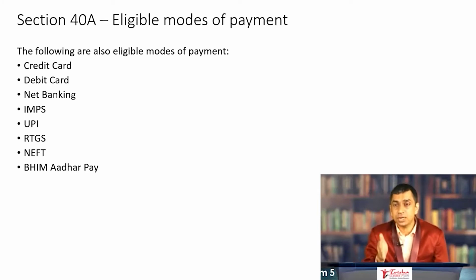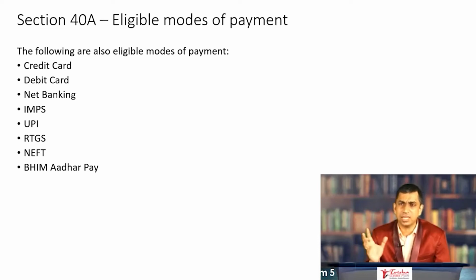Now they have told that even if you make the payment through these prescribed modes, they are considered as eligible for deduction. So cash is ruled out, but these prescribed modes are now allowed as eligible for deduction. What are these prescribed modes? So even if you make the payment by credit card, if an eligible expenditure is paid through debit card, net banking, IMPS, UPI, RTGS, NEFT, or through your Bhim Aadhaar Pay, in that case, they are eligible for deduction.